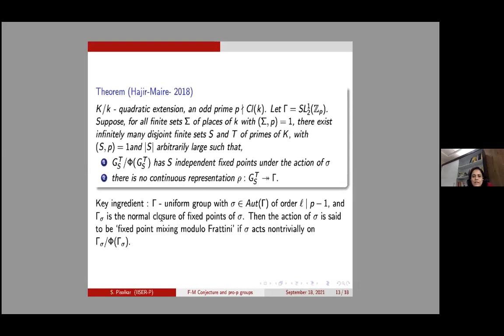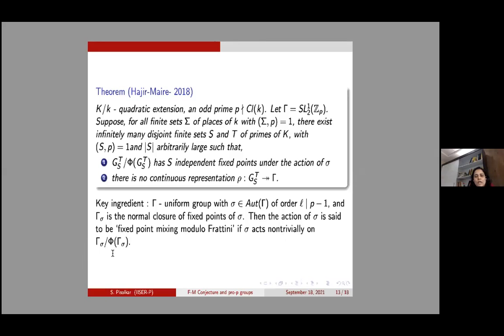So the key ingredient in this is that they have defined a new notion, called the action of sigma being fixed point mixing modulo Frattini. That is to say that sigma acts non-trivially on the subgroup of fixed points of sigma modulo the Frattini subgroup of that.